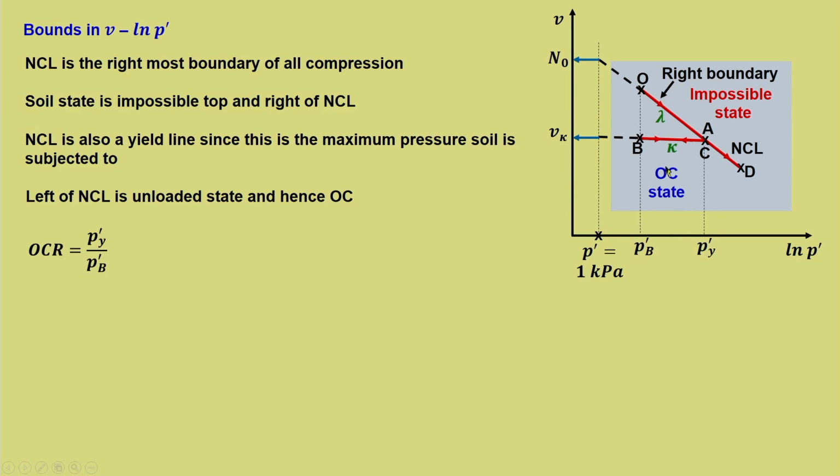If it is this, then the appropriate present stress has to be considered. So here OCR for point B is P'_Y divided by P'_B.